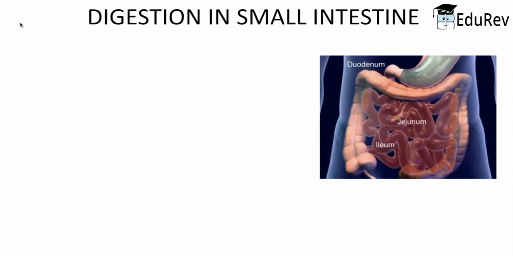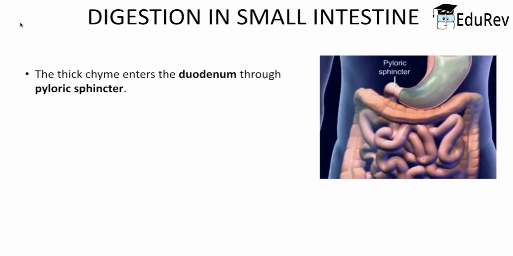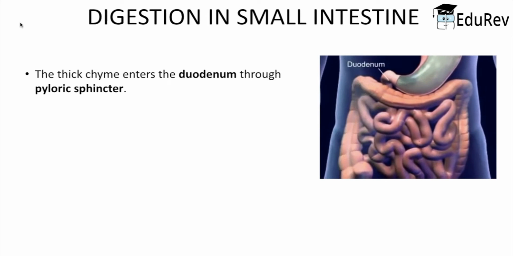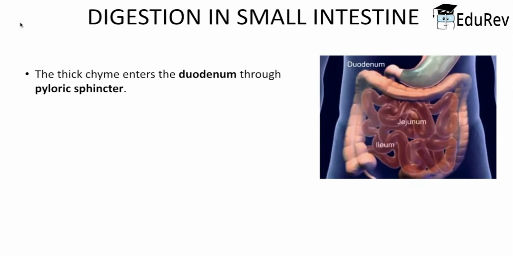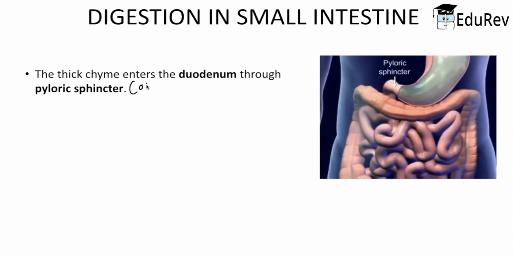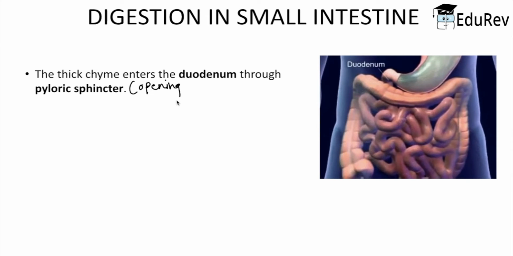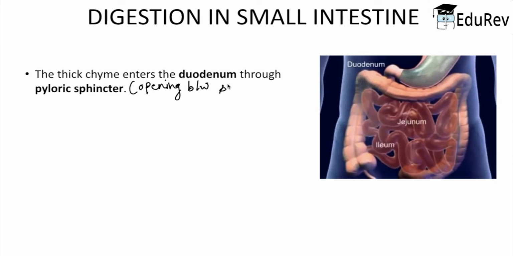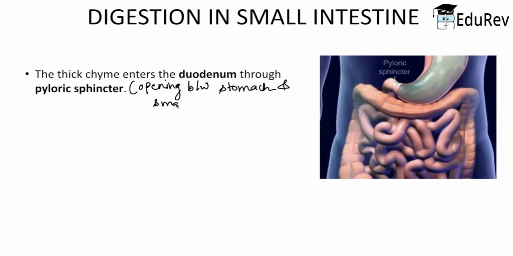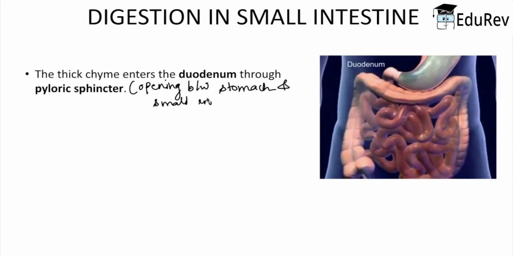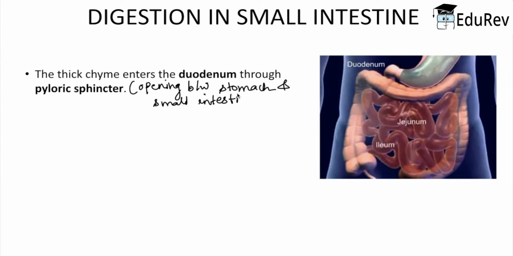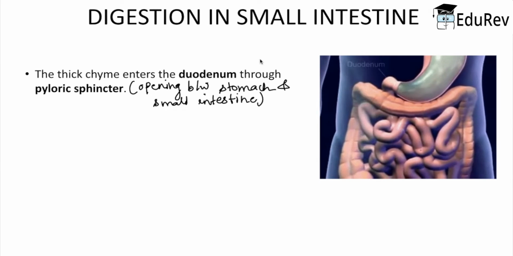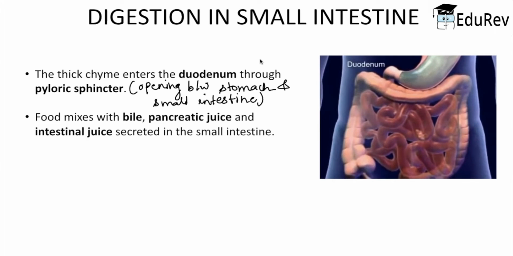So after the chyme gets treated with the gastric juices, it enters the duodenum of the small intestine through the pyloric sphincter, as you can see in this animation. Basically, the pyloric sphincter is the opening between the stomach and the small intestine. As you can clearly see in this animation, the thick chyme enters the duodenum through the pyloric sphincter.